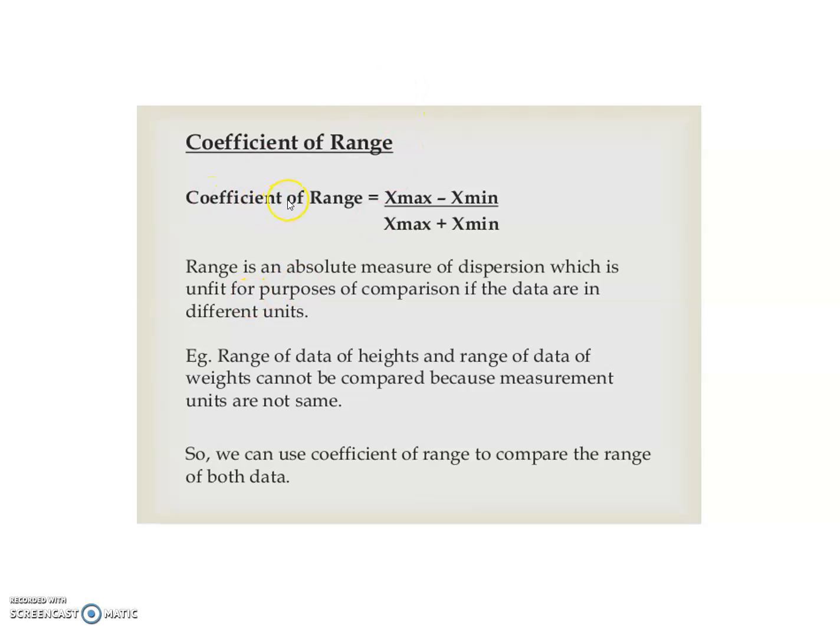The coefficient of range is very interesting. Coefficient of range is equal to x maximum minus x minimum, divided by x maximum plus x minimum. The range is an absolute measure of dispersion which is unfit for the purpose of comparison if the data are in different units. Therefore, the range of the data of heights and the range of the data of weights cannot be compared because measurement units are not the same. So we can use the coefficient of range to compare the range of both data.